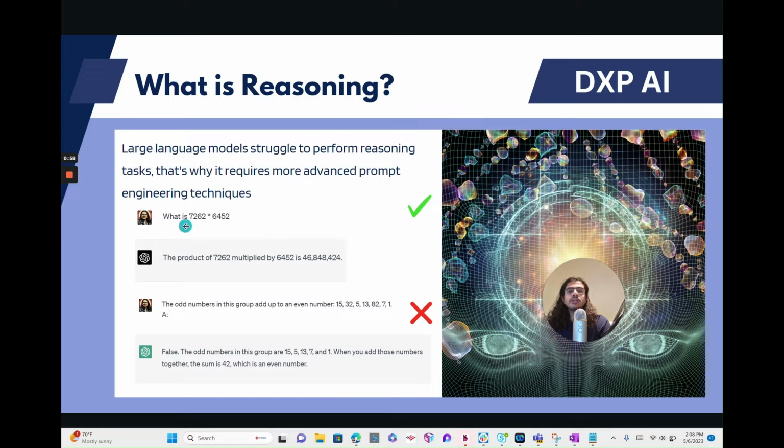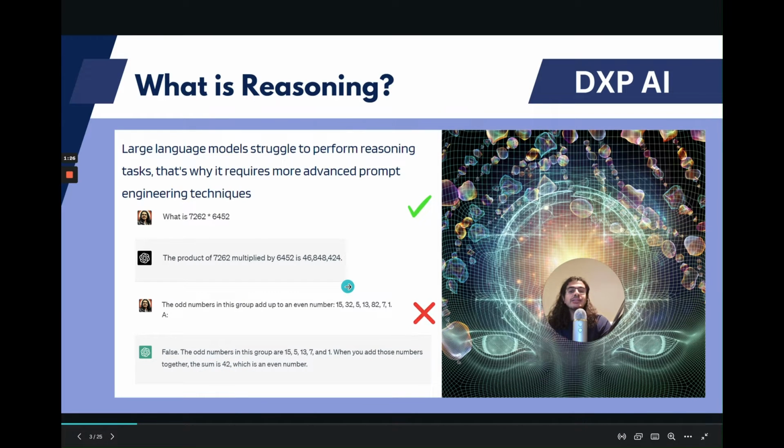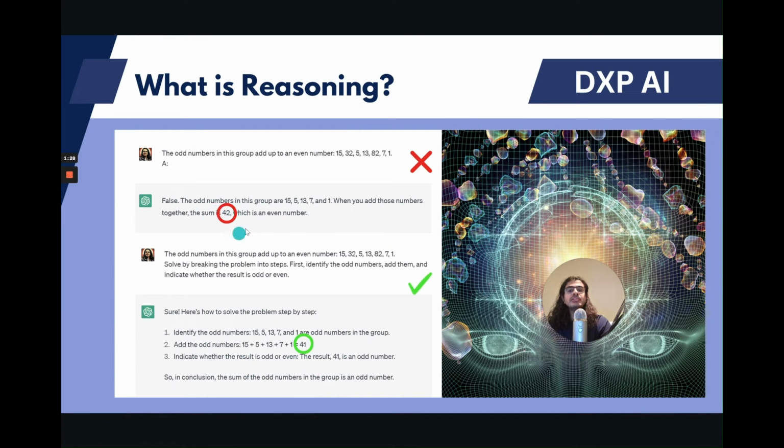So if I were to ask it, what is 7262 times 6452, it would easily answer it because that's a very easy mathematical problem. But if I ask it, the odd numbers in this group add up to an even number, and leave that question, the question is more complex because it requires a set of steps. It requires first to extract what are the odd numbers, two, to sum them together, and three, to be able to say whether the answer is even or odd. However, if you just give it as such, it would answer incorrectly. And you'll see it said 42 here, which is not the correct answer.